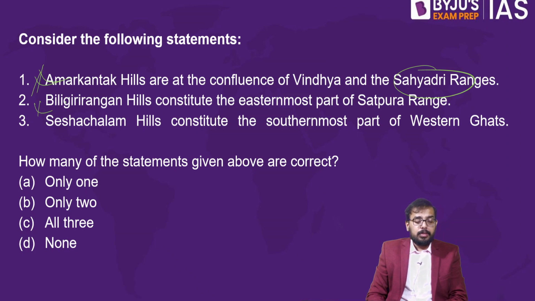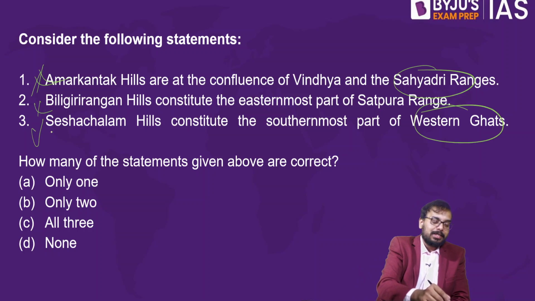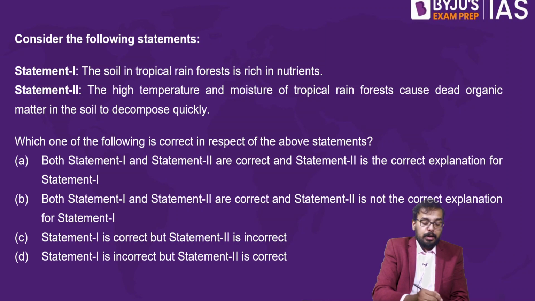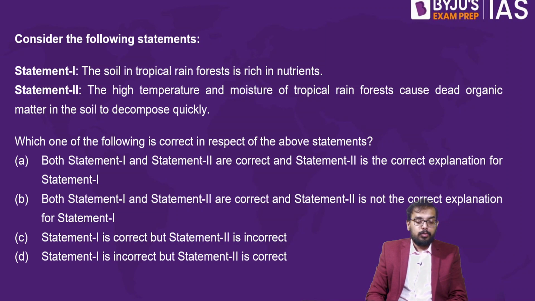What about statement number 3? Sheshachalam Hills constitute the southernmost part of Eastern Ghats. Sheshachalam Hills is in Eastern Ghats, not in Western Ghats. So this statement is also wrong. So the answer is D, none of the above. Fine. Okay, so next one is, consider the following statements.